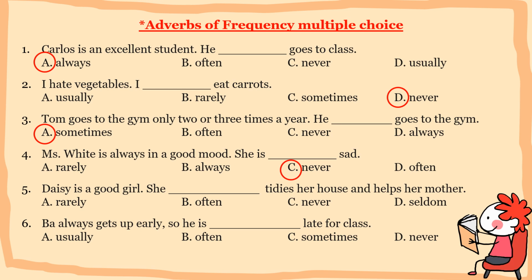So she rarely or often or never or seldom tidies her house and helps her mother. What is the answer for number 5? Very good. Daisy is a good girl, so she often tidies her house and helps her mother. Number 6. Bear always gets up early, so he is never late for class. Never. Alright, this is our practice for the adverbs of frequency.